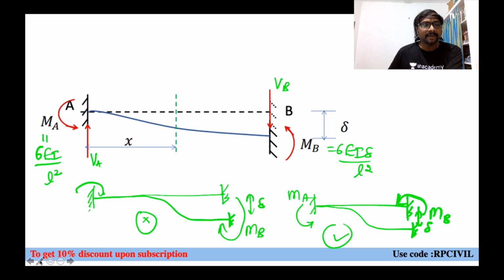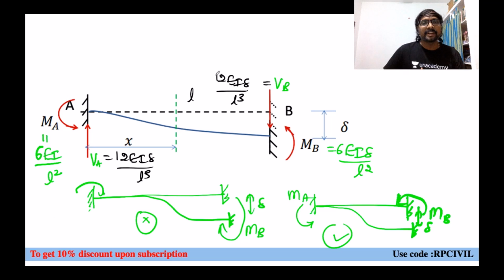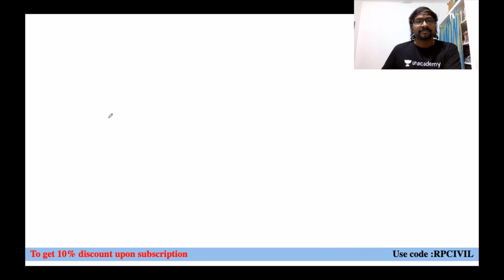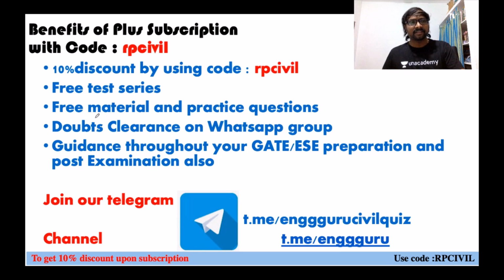So what are the values you can say? Total movement is how much? 6EI delta by L square and 6EI delta by L square, both are anti-clockwise, so 12EI delta by L square divided by L, L is the length. So what will it become? VA equal to 12EI delta by L cube. VB is also how much? Same, 12EI delta by L cube. So this is how we get the fixed end moments due to sinking of support of a fixed beam. So this is how we can see the fixed end moment sinking effect on support of a fixed beam.